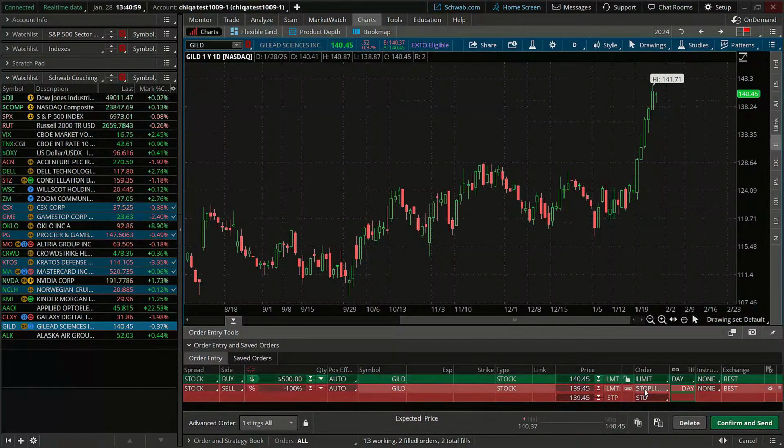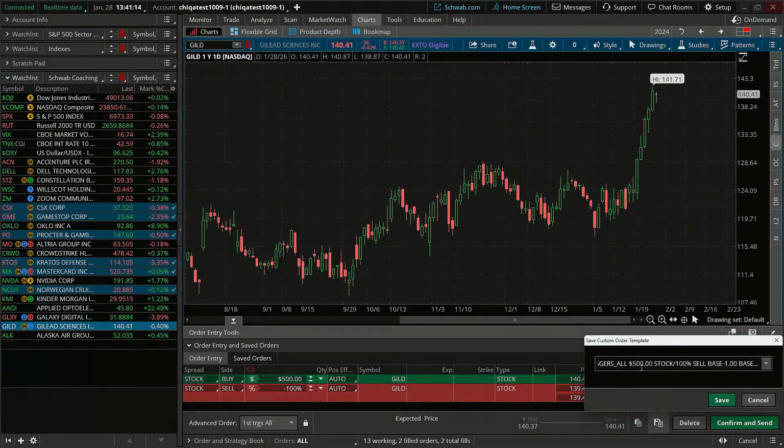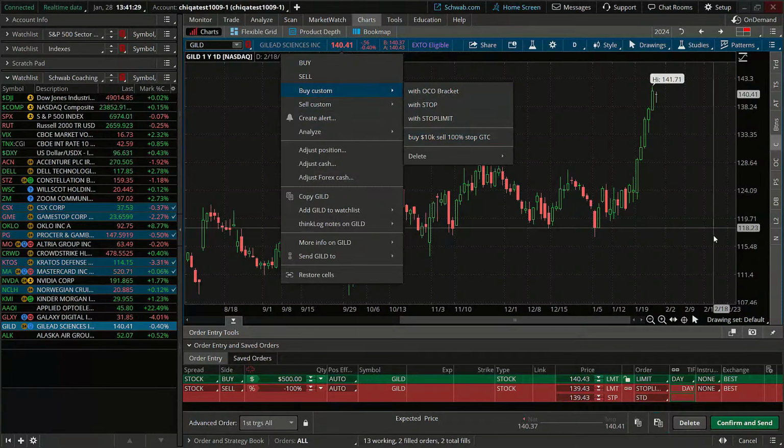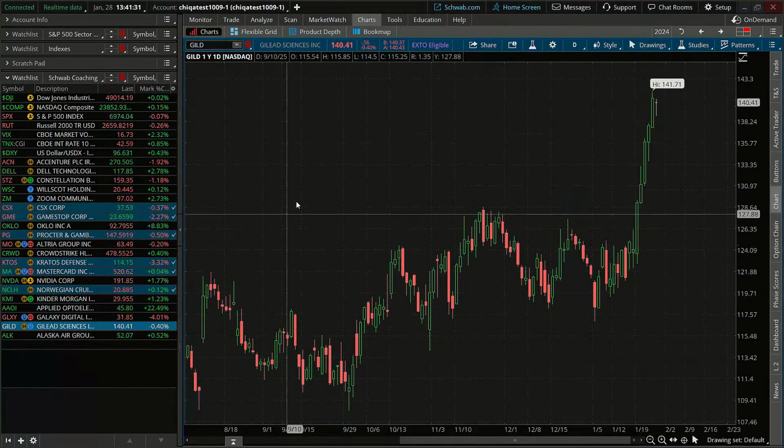And so if you want to save this as a template, or any of these other things like your time in force, the type of order that you have to the upside or the downside, this is where you're going to click on this button that says Save Custom Order Template. You're going to come here. You can name this as your own template. But once you do, it's going to save at the top here when you go to Buy Custom or Sell Custom. So you'll actually see it as a custom template there. So hopefully that helps. Couple minutes left here.